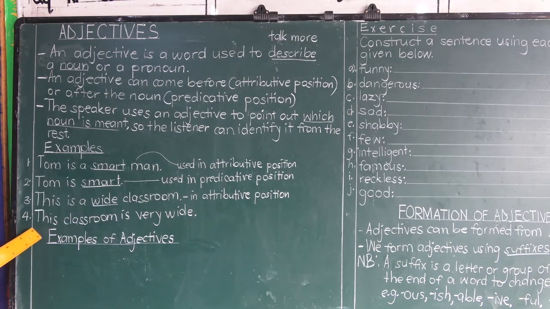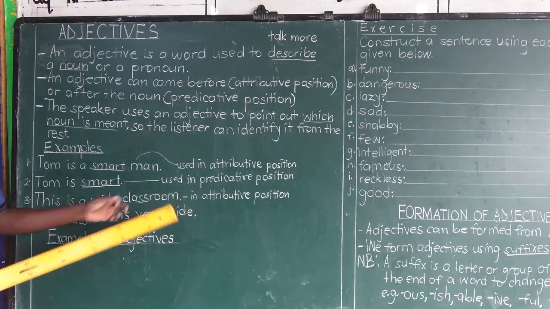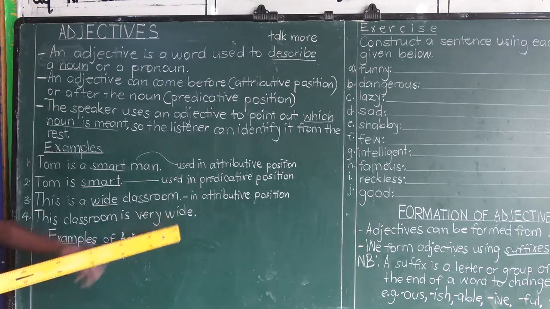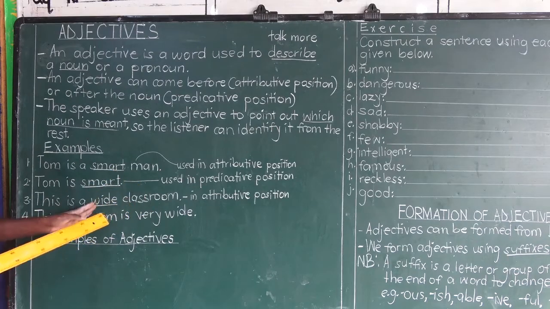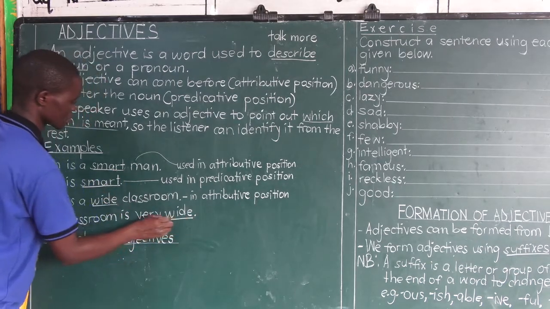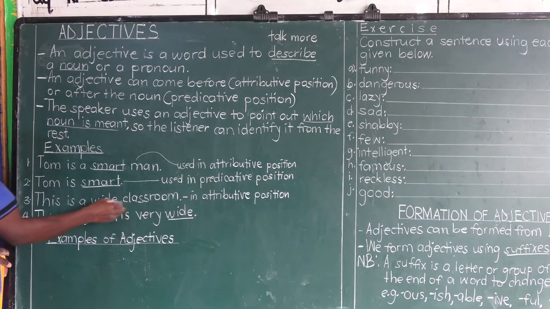The last example: This classroom is very wide. The sentences are almost the same. The only difference is the positioning of adjectives. Here, it's the same adjective in fact, but the position differs. Here we are describing the classroom using wide in attributive position.